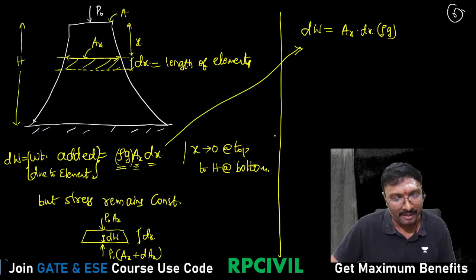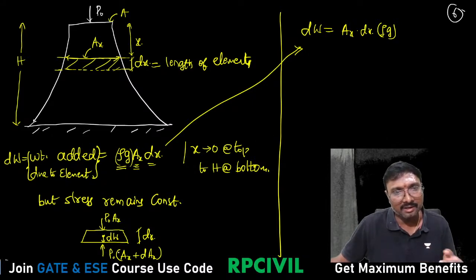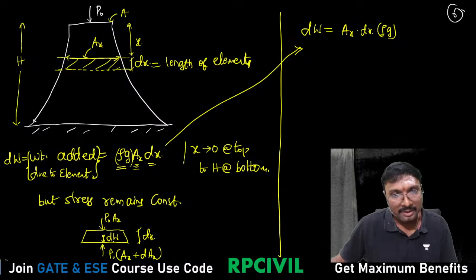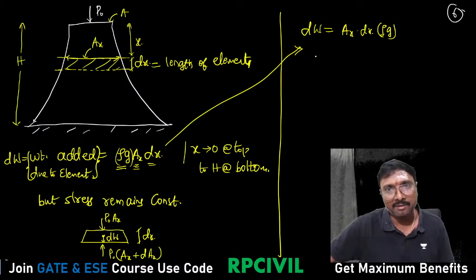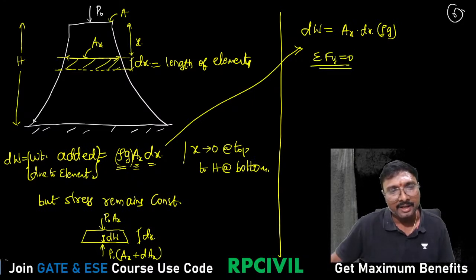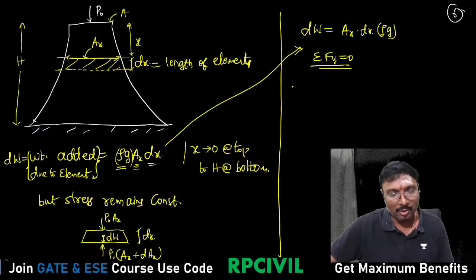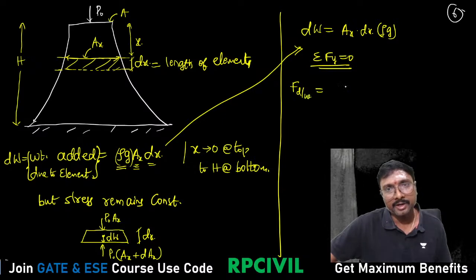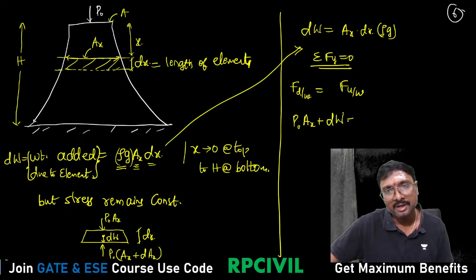Now if you observe, force this side and force that side will be equal. So what is the total force? The sum of the vertical forces will be equal to 0, sigma Fy equals 0. F downward is equal to F upward. What is the F downward? That is P naught into Ax plus dw, the weight of this element, also acting in the downward direction. It is equal to the upward force.